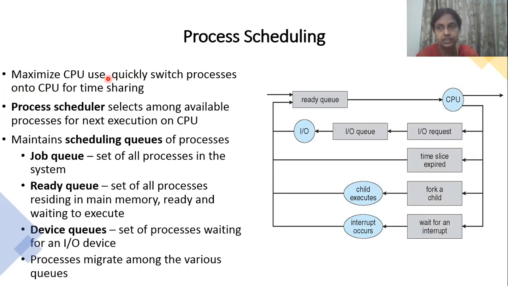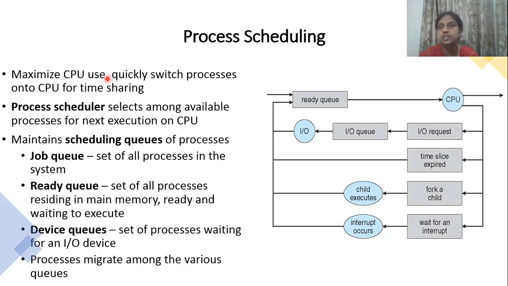Usually it happens like that on our devices too. We don't realize that we have 4 or 5 applications open, and the system gives equal importance to every process. The switching happens, but as an end user we don't realize it.